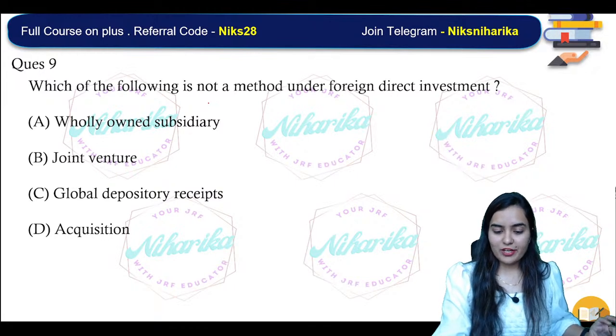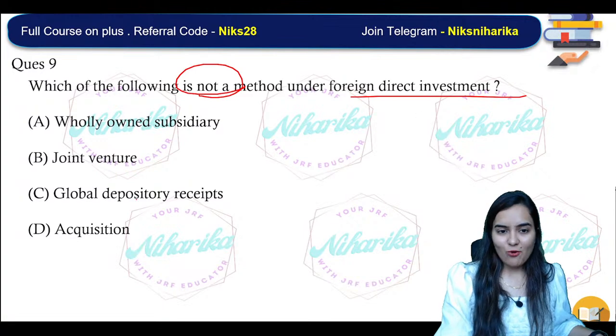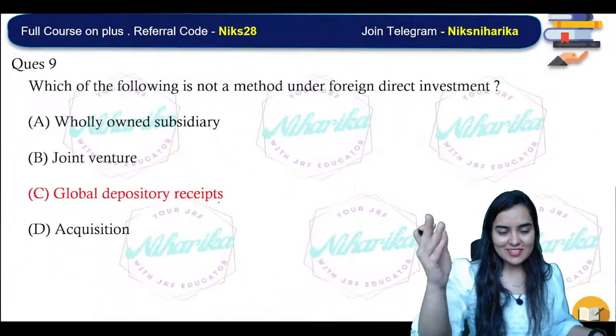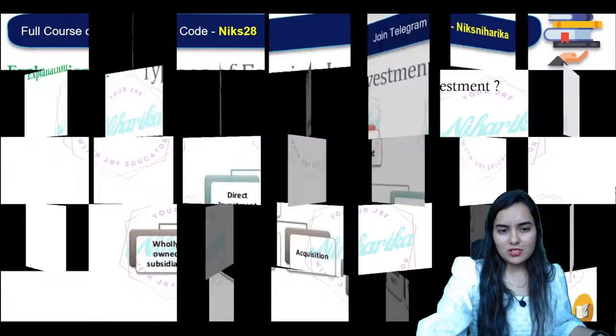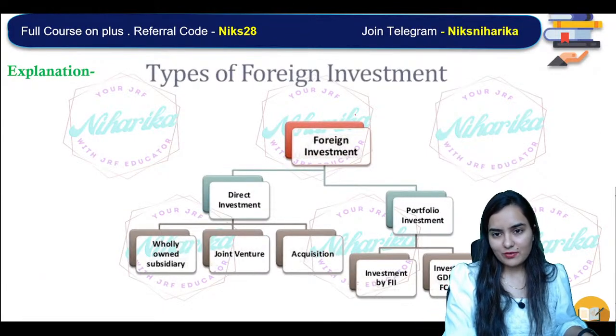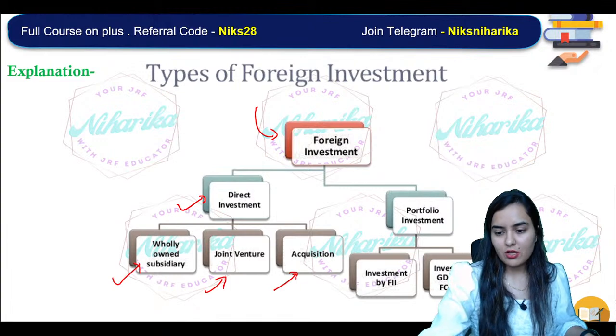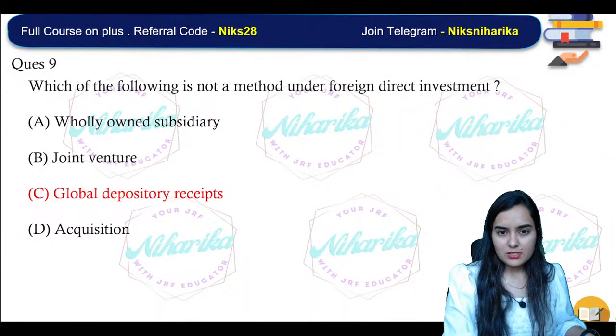You were typing. Okay. So you are asking which is not a method under FDI. Only Global Depository Receipt is not there. Why? Because the other ones you have studied in Unacademy Plus. In foreign investment, FDI, there are wholly owned subsidiary, joint ventures, and acquisition. All are there. This one is not there.